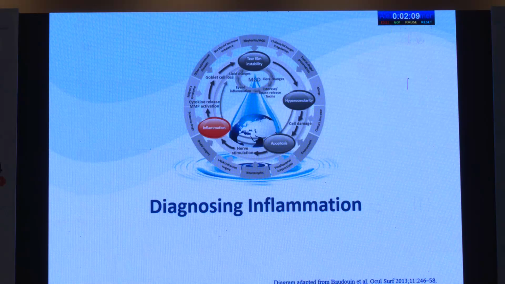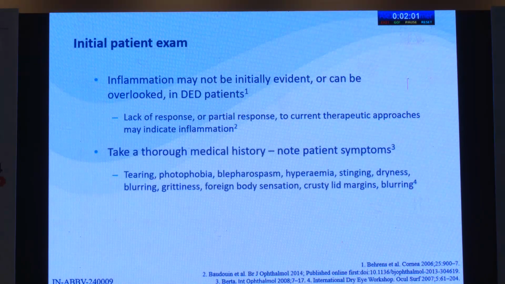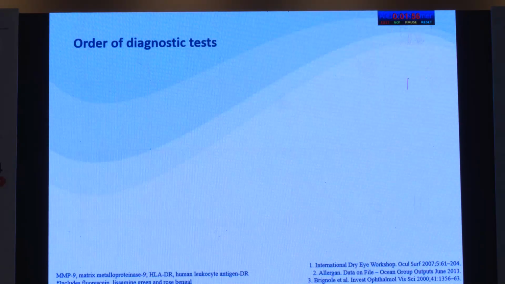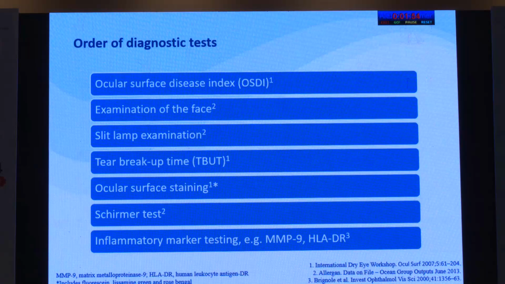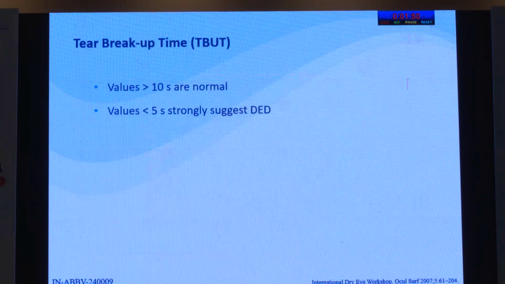So how do we diagnose these inflammations? First, we examine the patient on a slit lamp. We look at the response and the different therapeutic approaches that may cause indication and inflammation in these patients. We do a whole array of diagnostic tests and look at all the external signs.